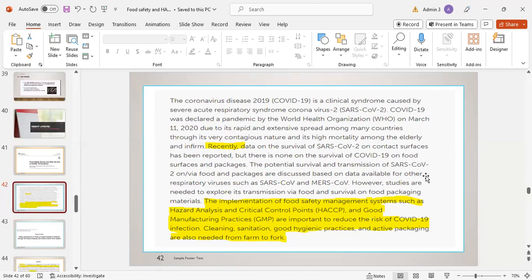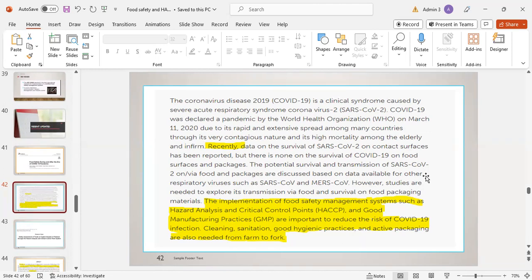The potential survival and transmission of SARS-CoV-2 on or via food and packages are discussed based on data available for other respiratory viruses such as SARS-CoV and MERS-CoV. However, studies are needed to explore its transmission via food and survival on food packaging.